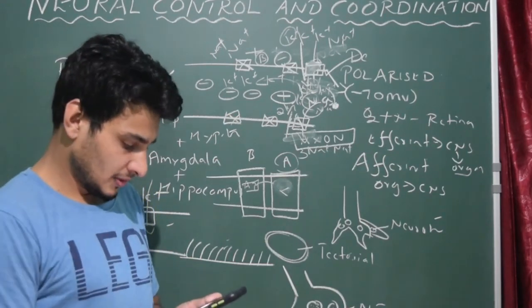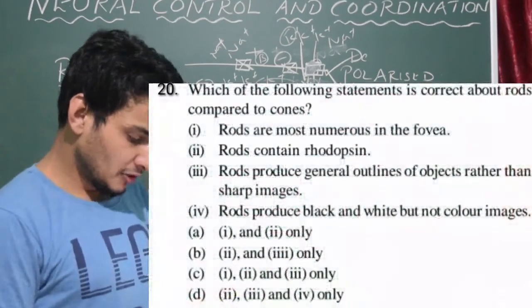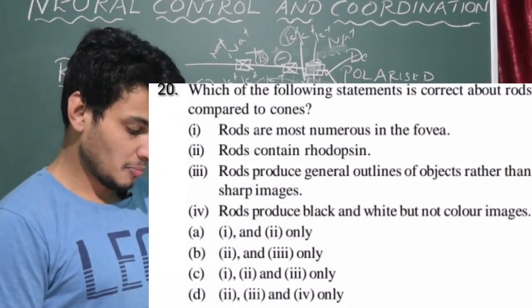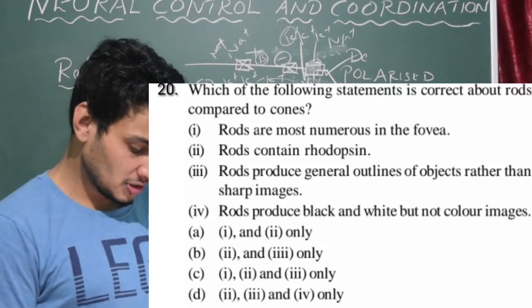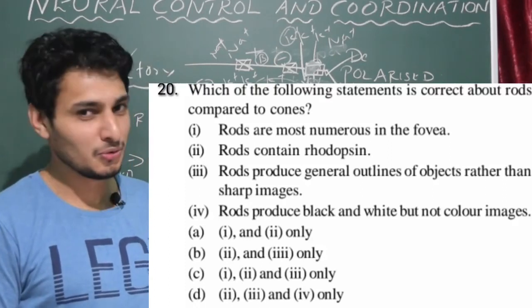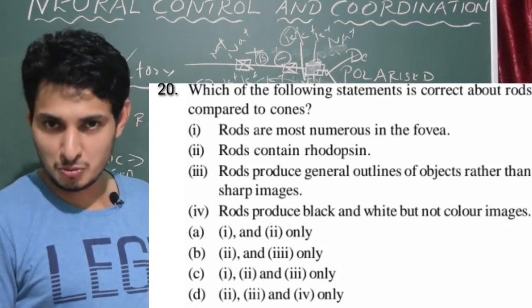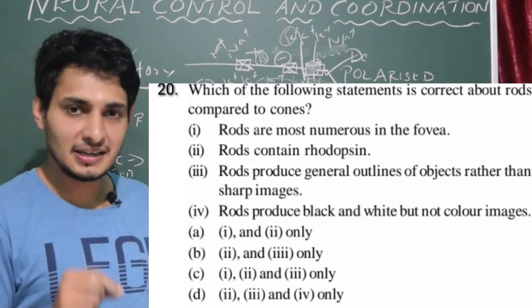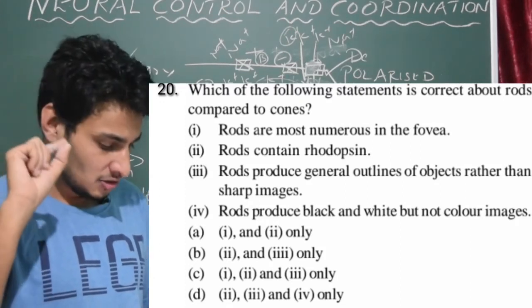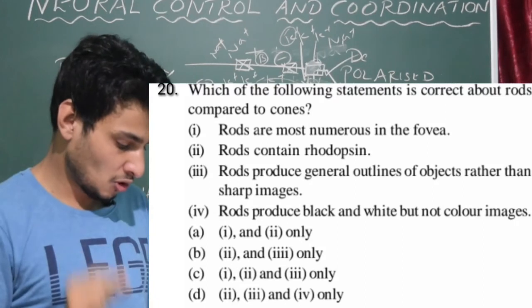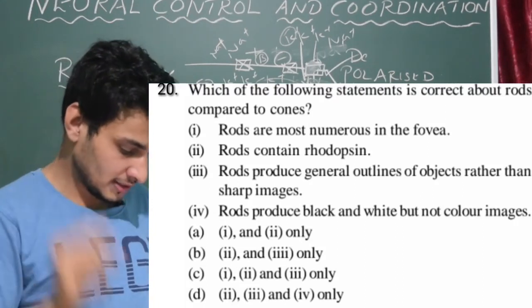We are in the last question. Which of the following statements is correct about rods compared to cones? Okay, so rods are most numerous in the fovea. No way. In fovea, that is yellow spot, that is macula lutea, containing only cones. Here color vision is very high, so rods will not be seen in fovea. So the Roman number 1 is wrong itself.